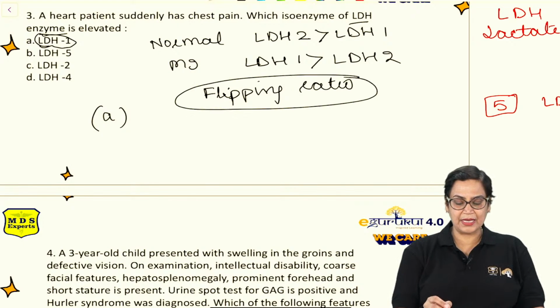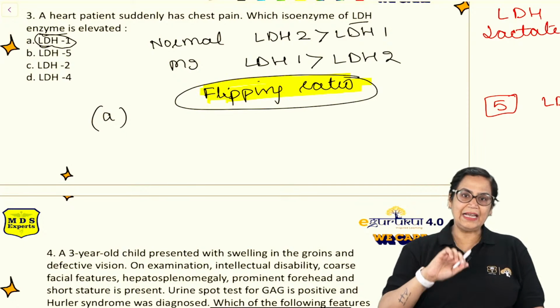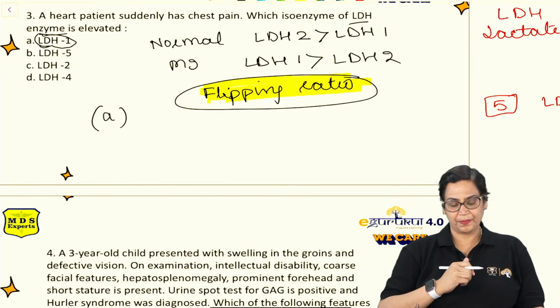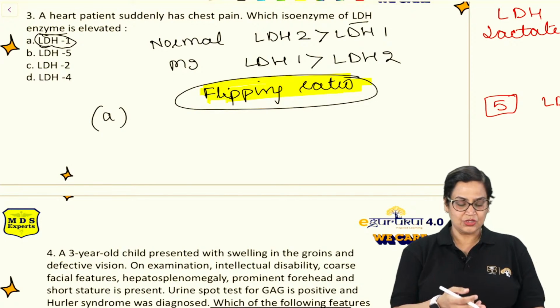So what is a flipping ratio? Flipping ratio is when LDH1 is more than LDH2. But here the question is clear. So you can say the answer will be simply LDH1.